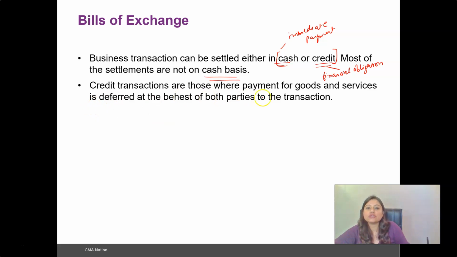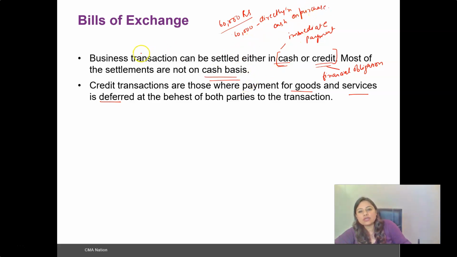So credit transactions are those transactions where payment for goods and services is deferred. For instance, you've purchased a mobile phone or a laptop worth rupees 60,000, and instead of paying 60,000 directly in cash on purchase, so this would be the cash mode of payment or the cash basis.